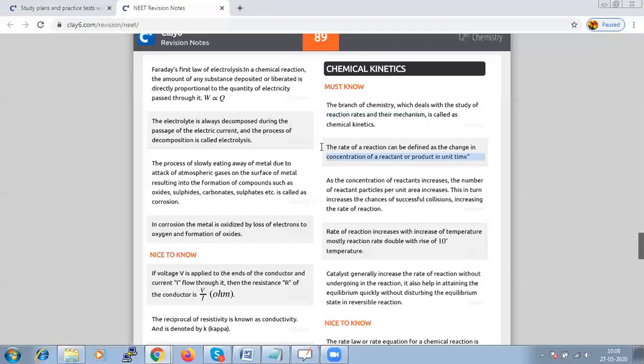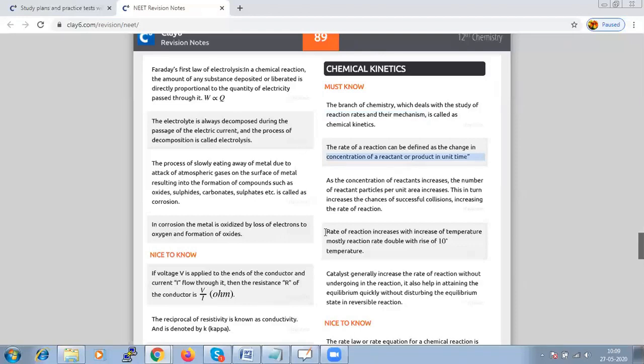As the concentration of the reactant increases, the number of reactant particles per unit time also increases, which increases the chances of collision, and the reaction rate will also increase.